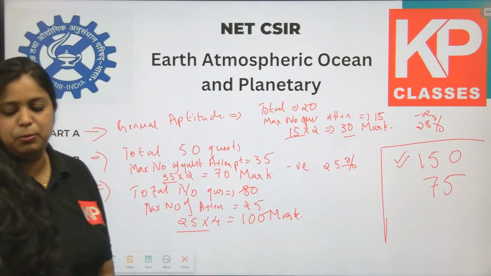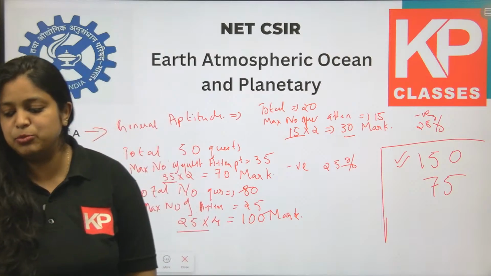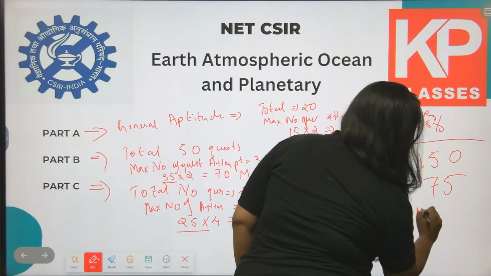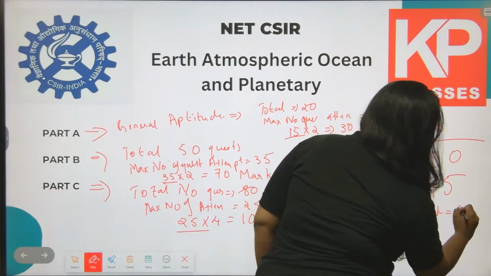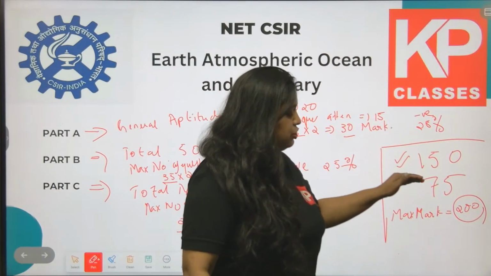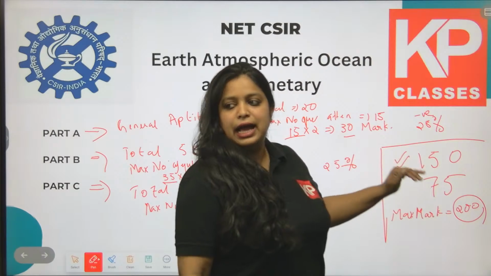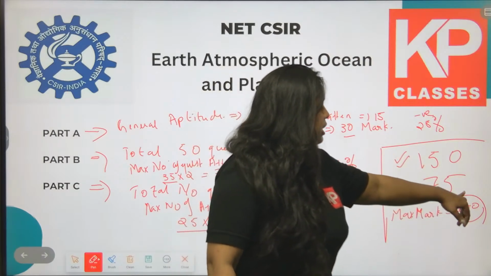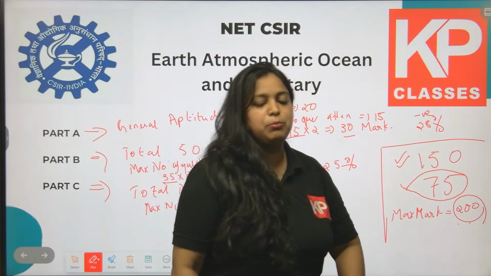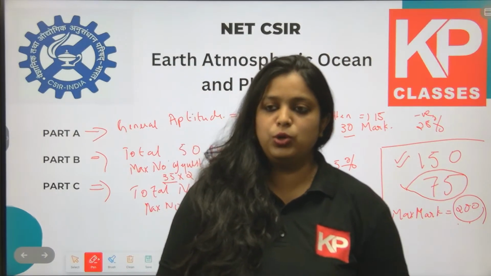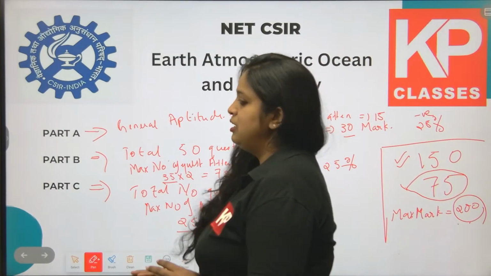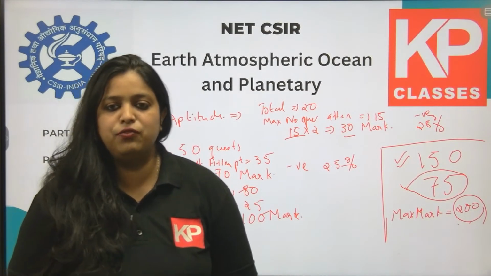Maximum number of attempts can be 75, and the maximum mark that you will be getting is 200. So there are 150 questions, and you can choose the questions that you know and answer only 75 questions, and for these 75 questions you will be scoring a maximum of 200 marks. So I hope you got an idea about that paper. A detailed pattern is clear for everyone.